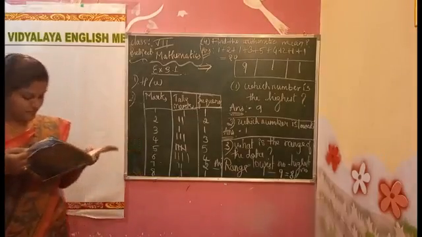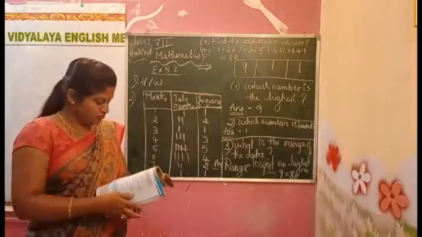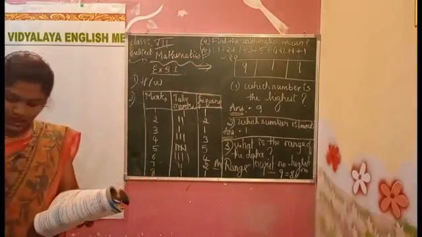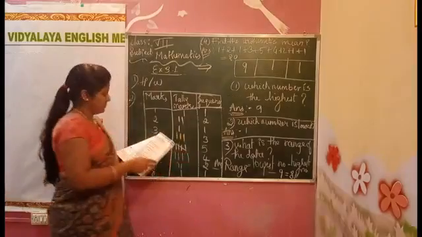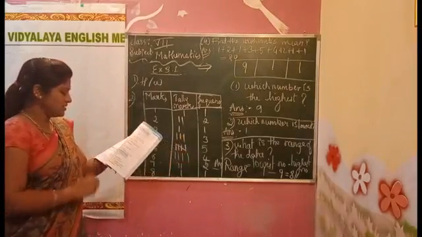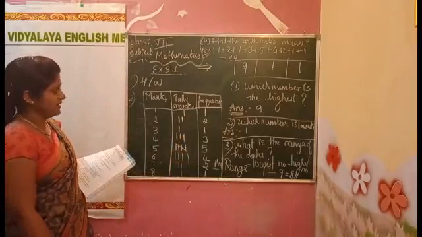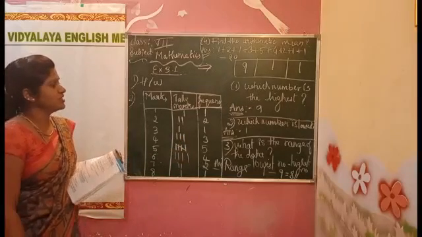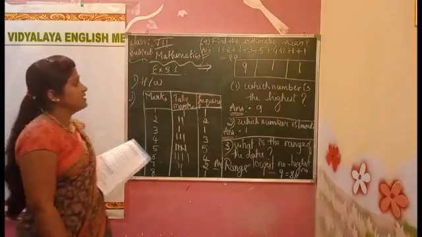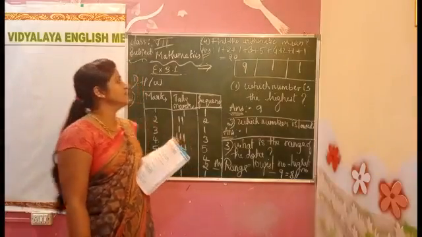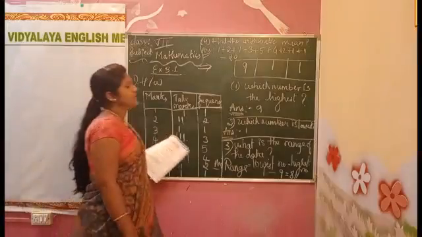Completed. What do we have to do? The last one. We have to find out the mean. The numbers, how many numbers are there, that we have to add. After adding, what do we have to do, children? We have to divide by the count of numbers. How many numbers are there? 9 is there. Is 9 there in any other table? No, 20 is there. 20.